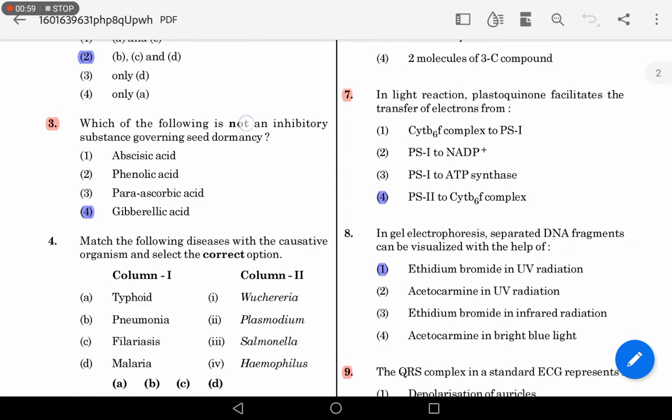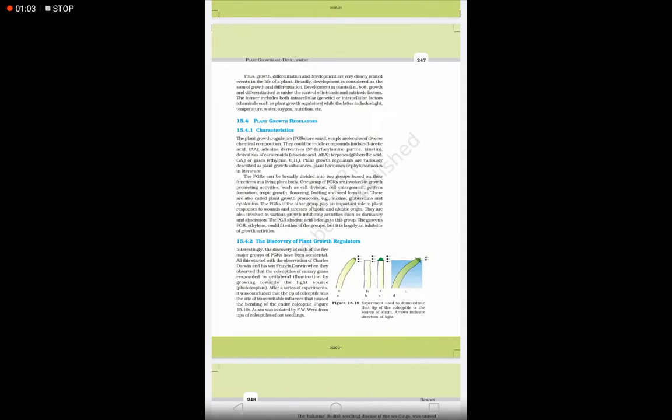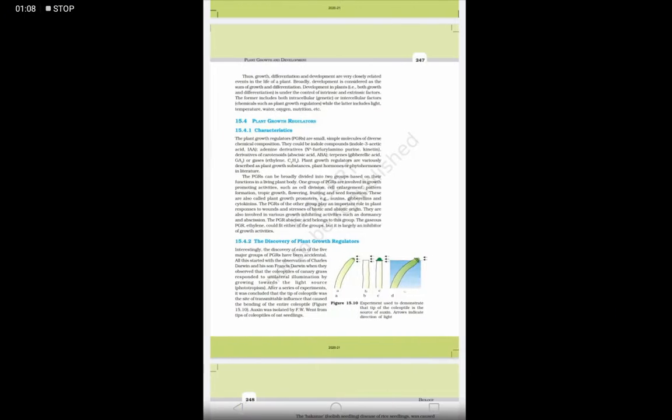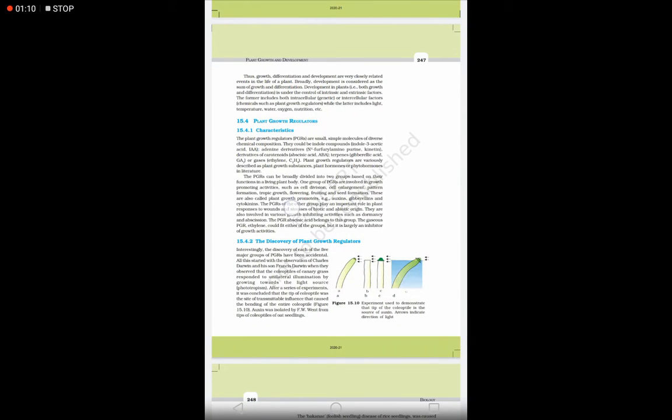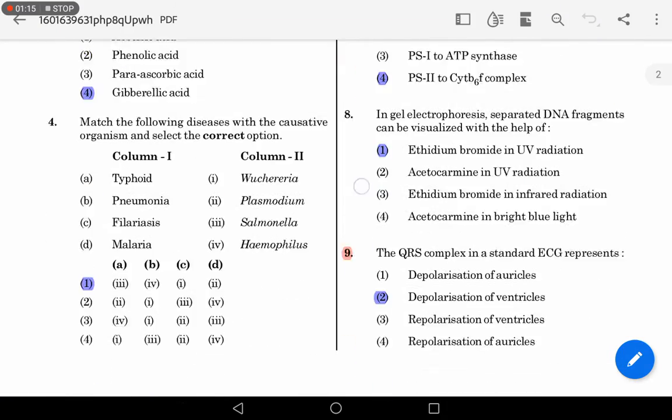Which of the following is not an inhibitory substance? Since it is not an inhibitory substance, it must be a promoting substance. Plant growth promoters, for example, are auxin, gibberellin, cytokinins. So gibberellin is a promoting one, not an inhibiting one.